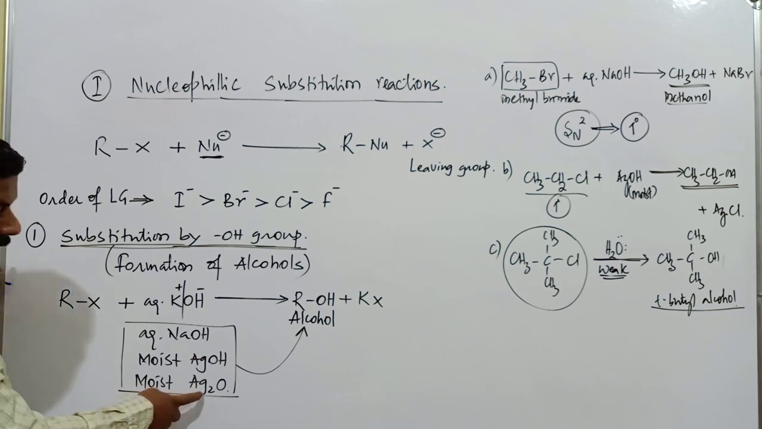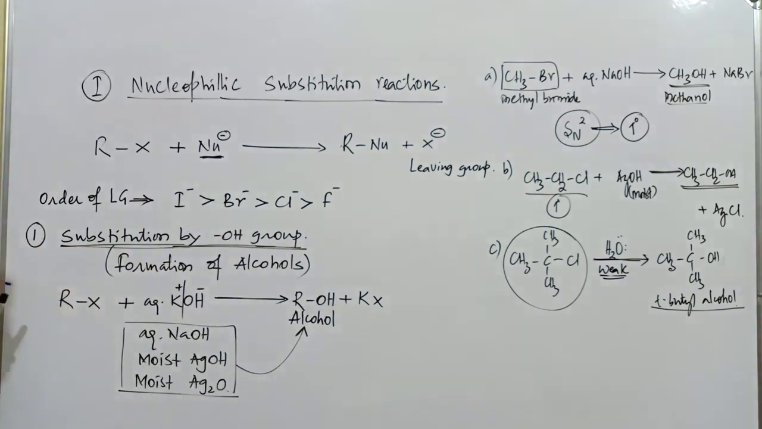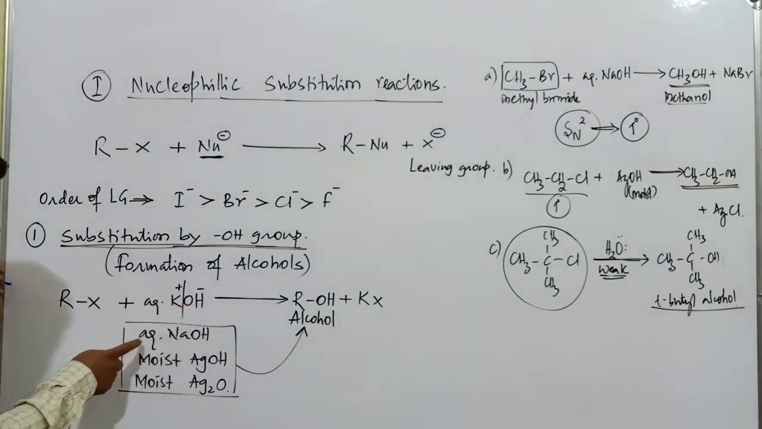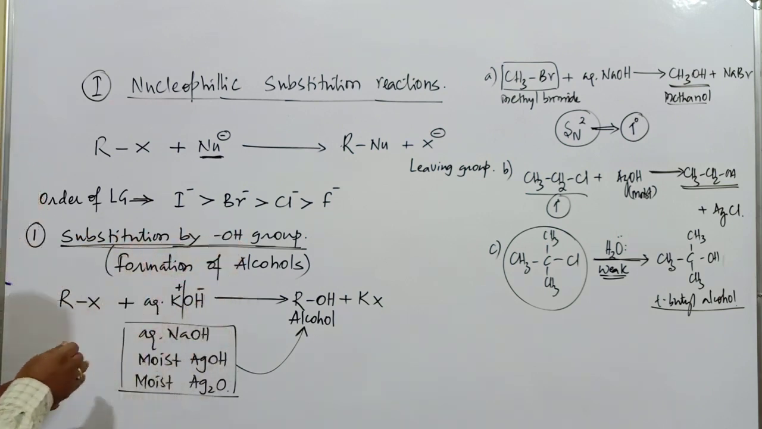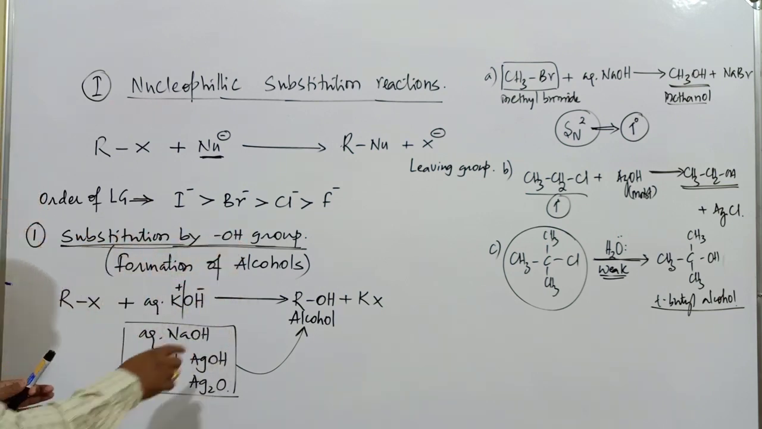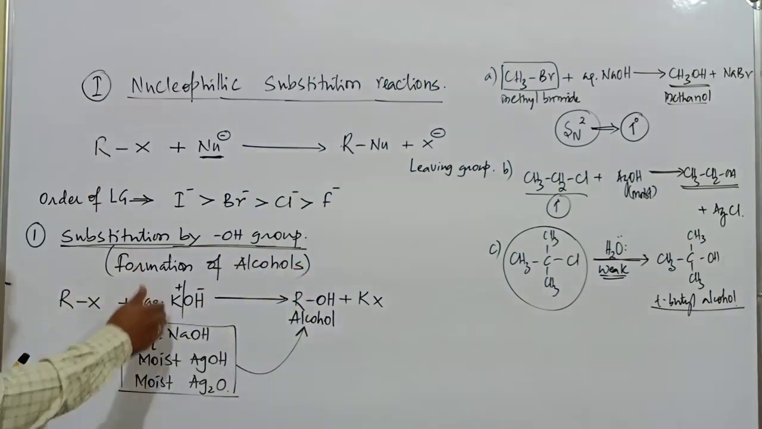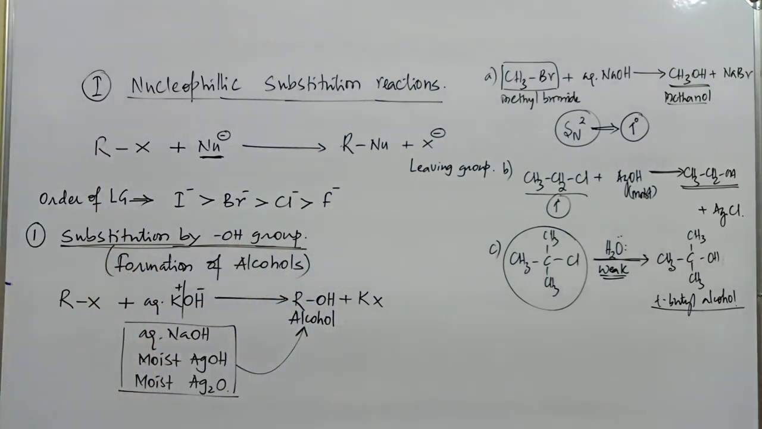Instead of moist, if you take dry silver oxide, it gets converted into another compound, an ether, and that preparation of ether we will come across later. In case of aqueous NaOH and aqueous KOH, it is compulsory to mention the aqueous nature, otherwise in case of alcoholic KOH, it will give a different type of product. So this is the substitution by OH group. All alkyl halides are converted into the respective alcohols in presence of these different reagents. This is the first substitution reaction, by OH group.